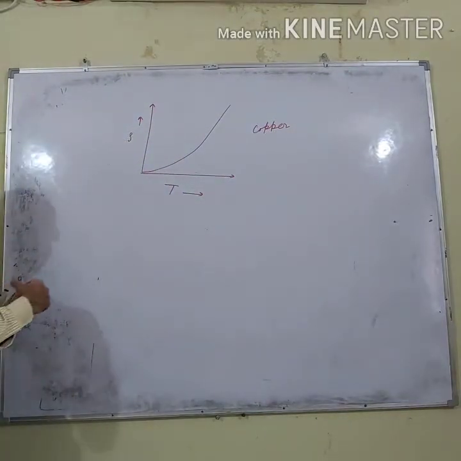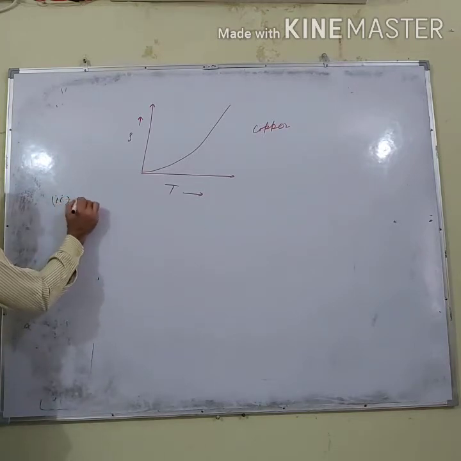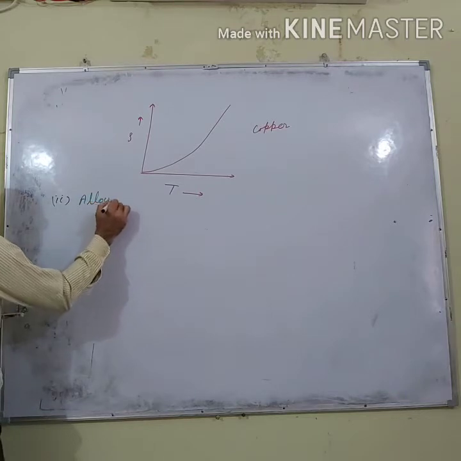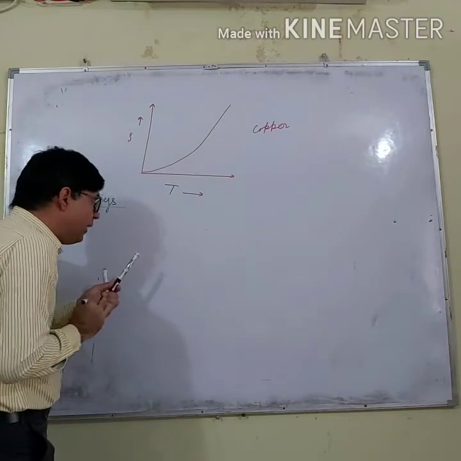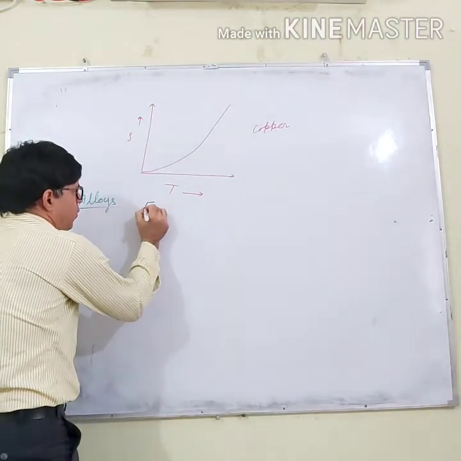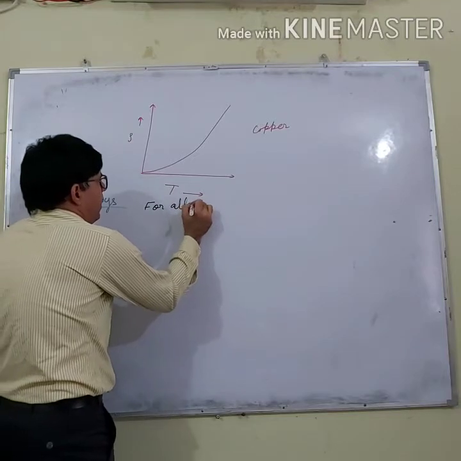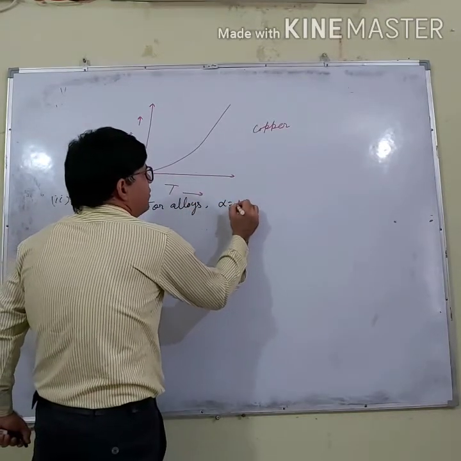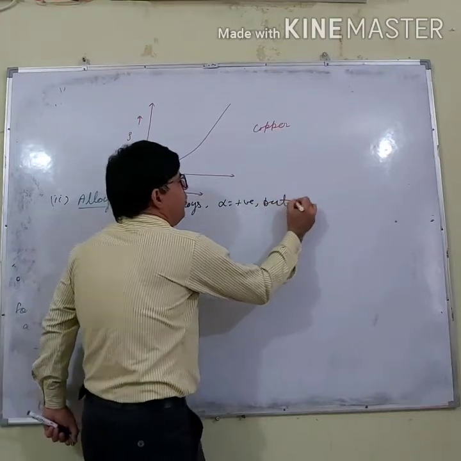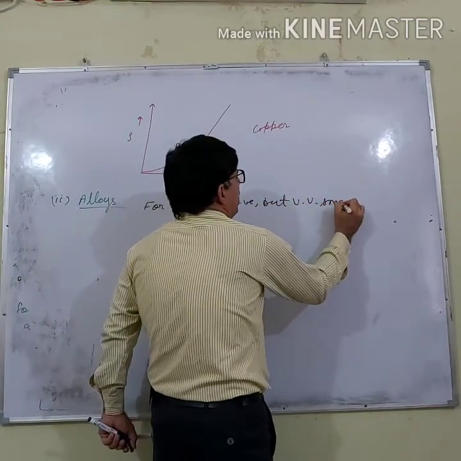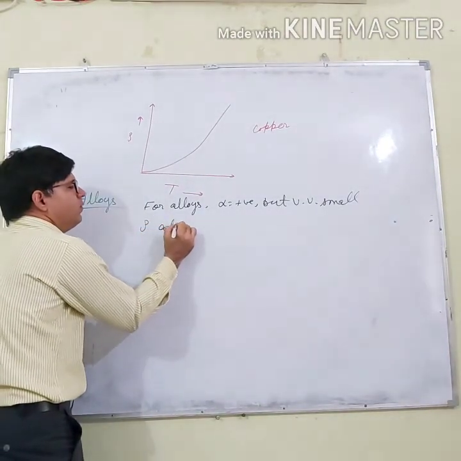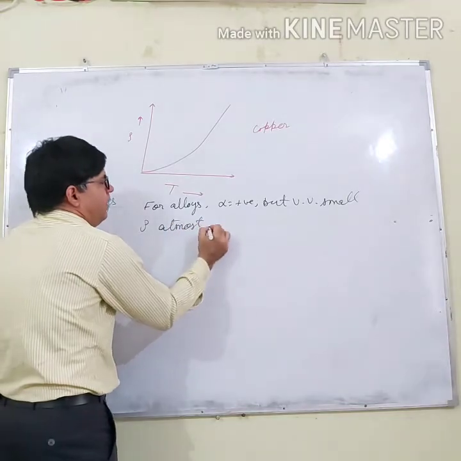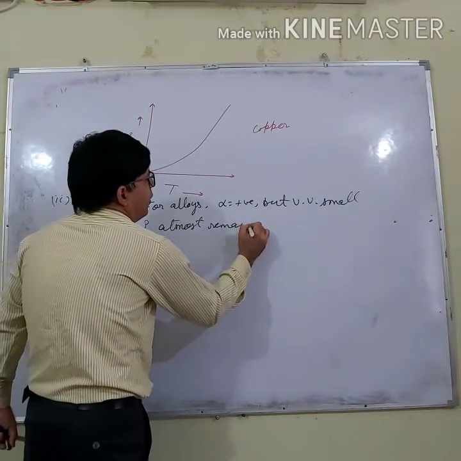Now what about the alloys? If I talk about the alloys, what is it for the alloys? For alloys, alpha is positive but very small. So resistivity almost remains constant.